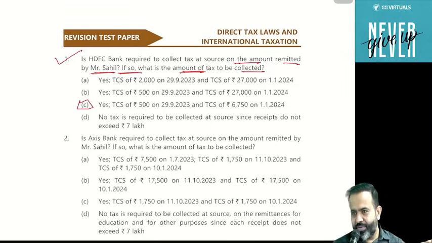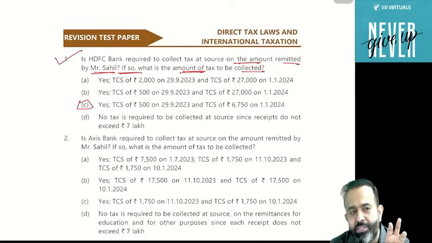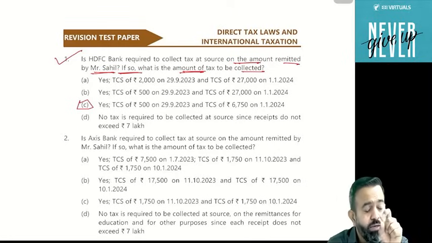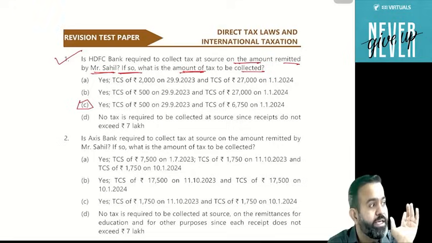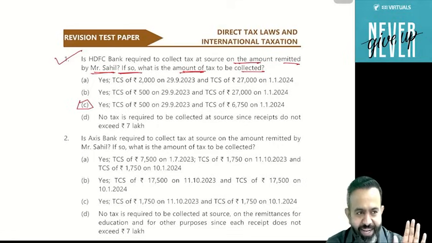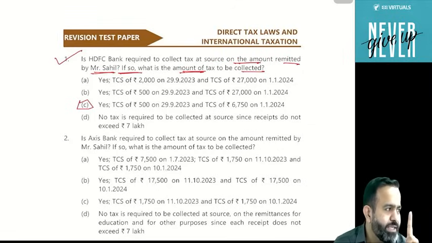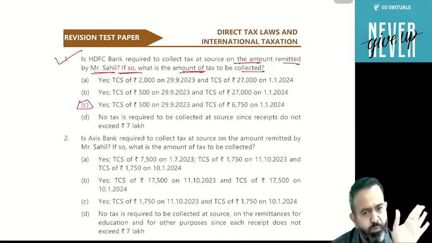Why is it so? Is there any scientific basis behind this? Whenever you are an examiner and you are setting an MCQ, obviously you will not give your right answer in the first option. If you are setting an MCQ, just try to understand, you will not put the right answer in the A option. You will either drag it to B or C. And the last option can be right only if it is 'all of the above'. Otherwise, D also has the least probability. So first probability C, second probability B, third probability D, and fourth probability A.